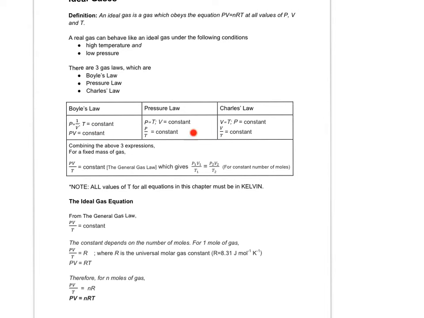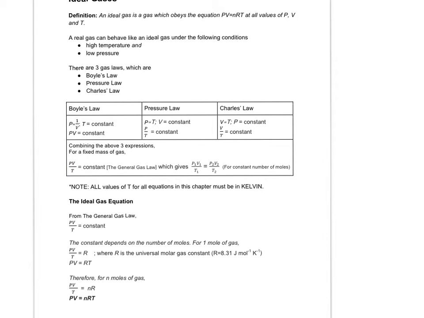Now combining all these three equations, we can get this: PV over T is a constant. That means you can actually just use this. We don't have to use these anymore, because this equation summarizes all three. For example, if we want to use this for Boyle's law, remember that temperature is constant. So I bring the temperature over, and then PV is a constant. Or if I want to use this for pressure law, remember that V is constant, so I bring the V over, so I get P over T is a constant. And finally, for Charles' law, P is a constant, so I bring the P over, so my V over T is a constant.